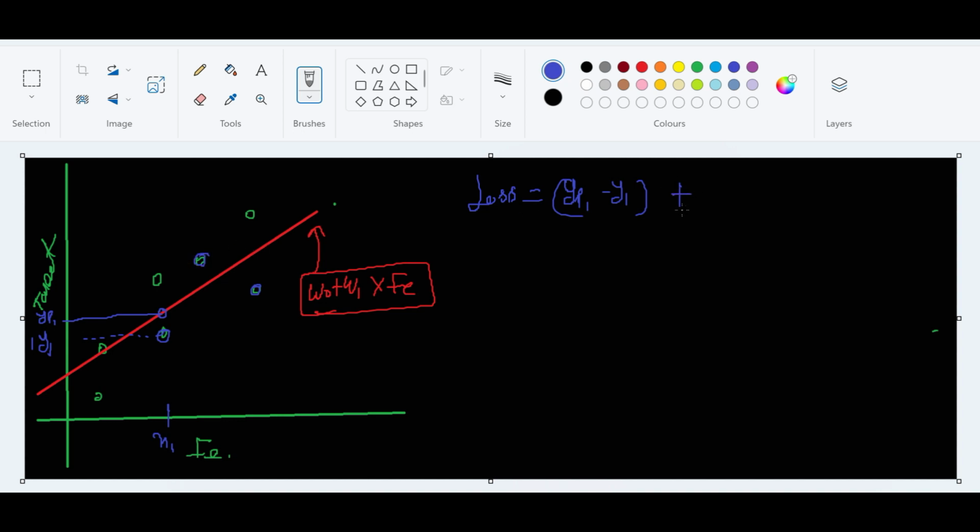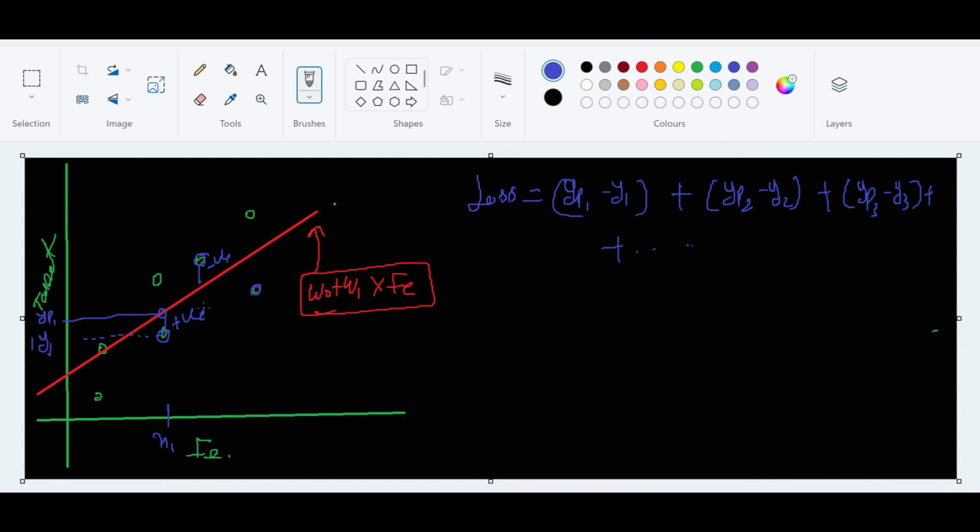So let me write like this: YP1 minus Y1, YP2 minus Y2, then YP3 minus Y3, and so on for all the data. Right? See, there is a problem here. What is the problem? If you want to add all the gaps, sometimes your gap is negative, sometimes your gap is positive. So if you try to find the overall gap, some gaps may cancel out.